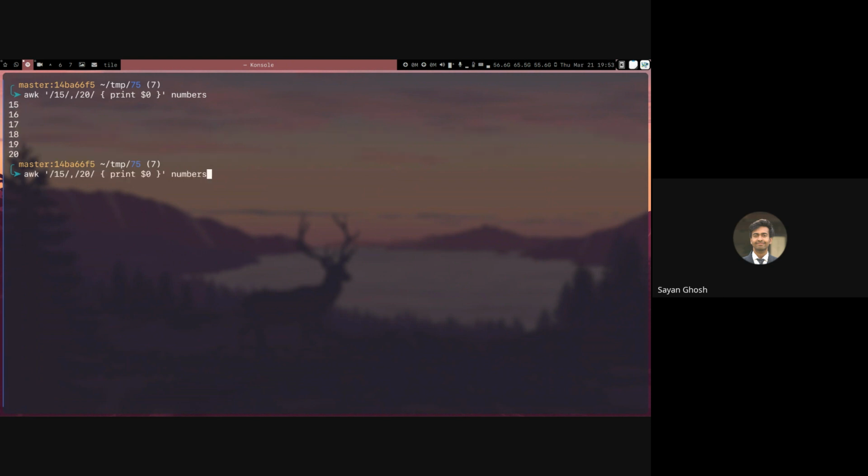But here one thing we have to know is if we remove $0, it will still print $0. If I just say print, it still means print $0. And if I remove the entire curly braces also, this means the same thing. So this will also by default print those entire lines. But if I have the curly braces which are empty, then this means don't do anything for that line. So it will not print anything. This is one thing we should keep in mind.